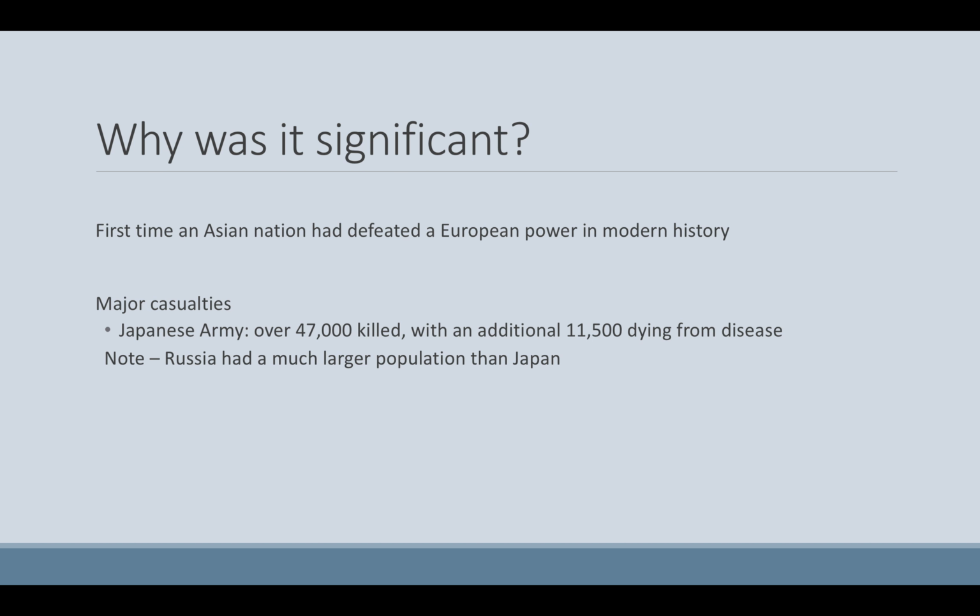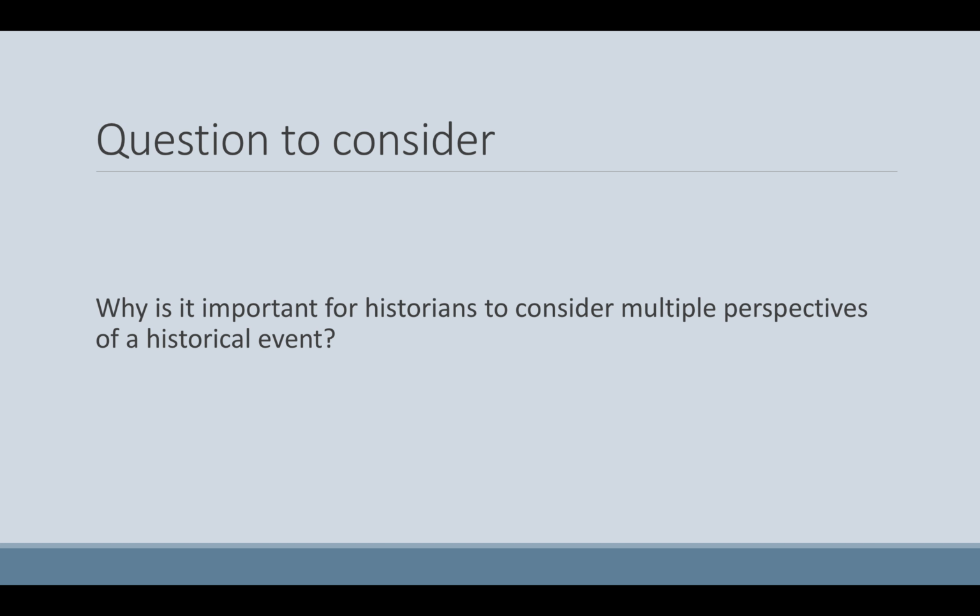The war was also significant because of the major casualties suffered by both sides. The Japanese army saw over 47,000 killed, with an additional 11,500 dying from disease. Russia also suffered heavy casualties, but it's important to note that Russia had a much larger population than Japan at the time, so Japan lost a greater proportion of its population to the war.